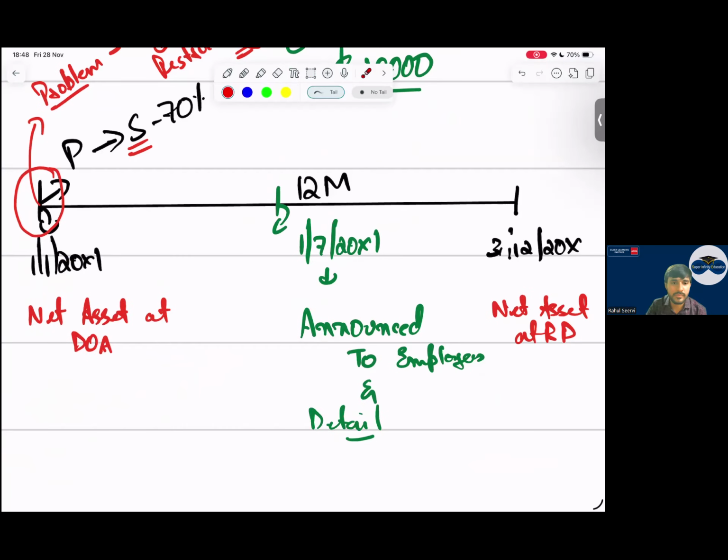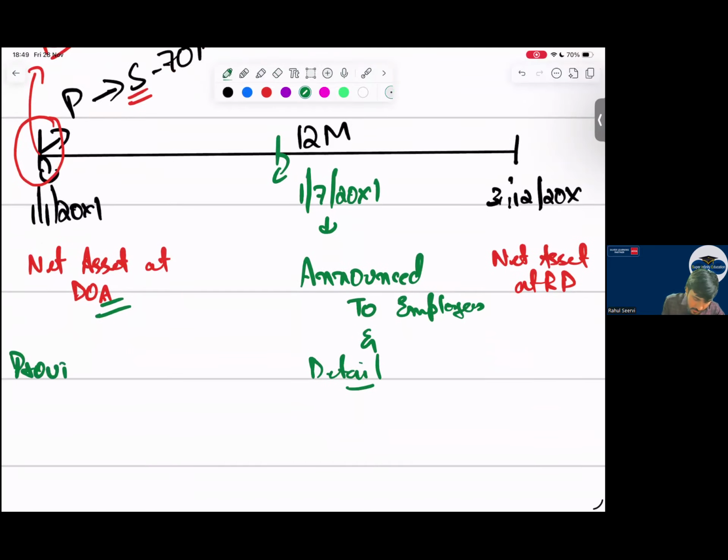Okay, say it, from which date will it be? 1st July? Okay, everyone is saying 1st July. But say, will you include it in the net asset calculation? Will you record it in net assets as a provision here? Will you record the provision here on the date of acquisition?